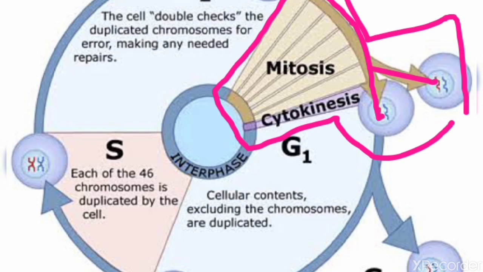Interphase is divided into three phases: G1 phase, first growth phase, S phase, synthesis phase, and G2 phase, or second growth phase. Now we will see what happens in G1 phase.